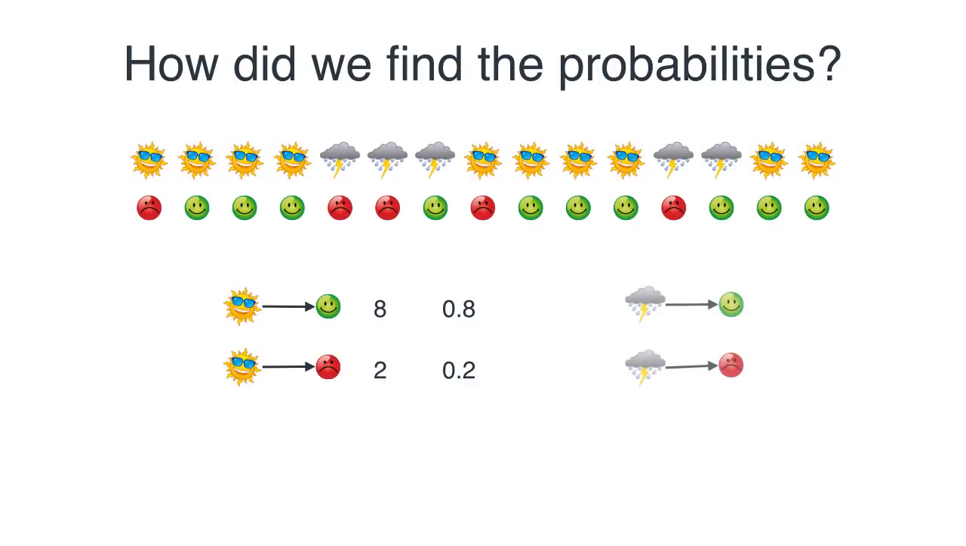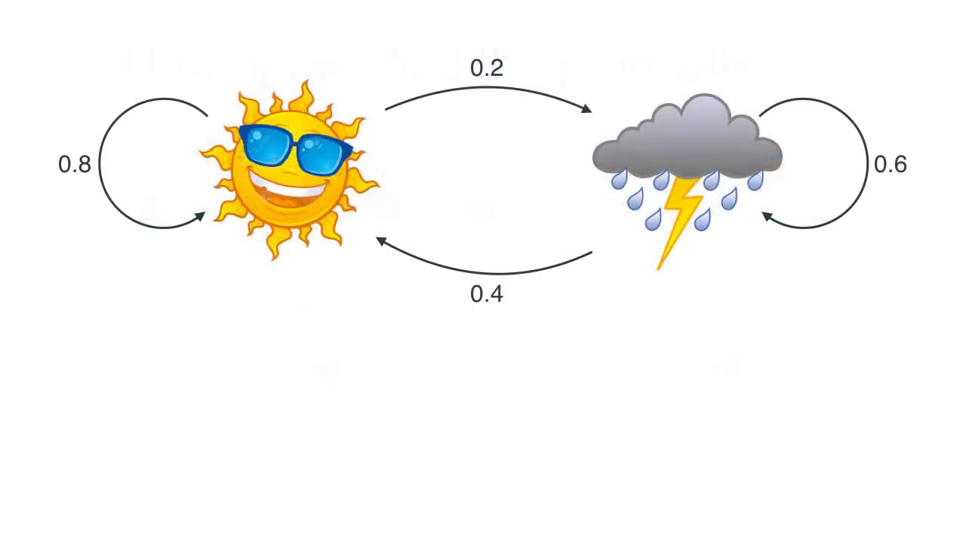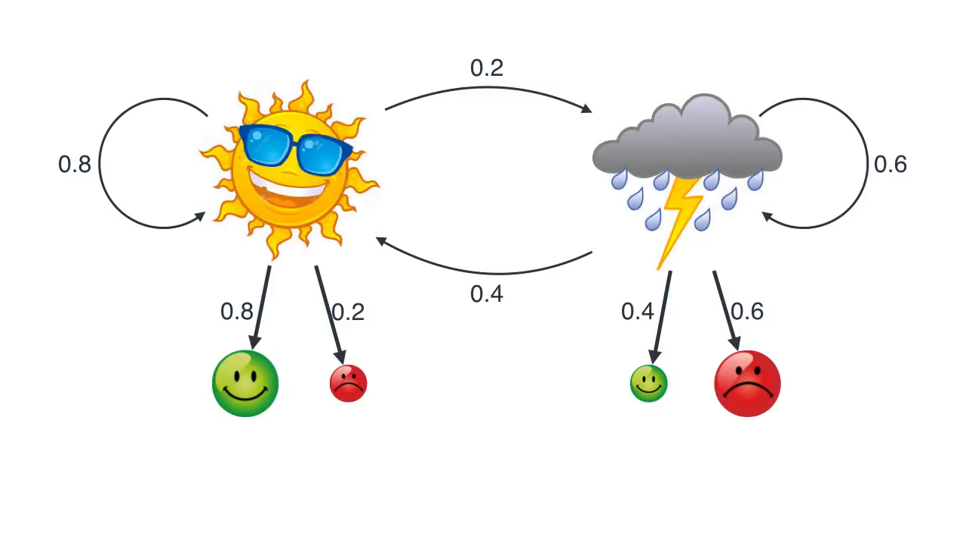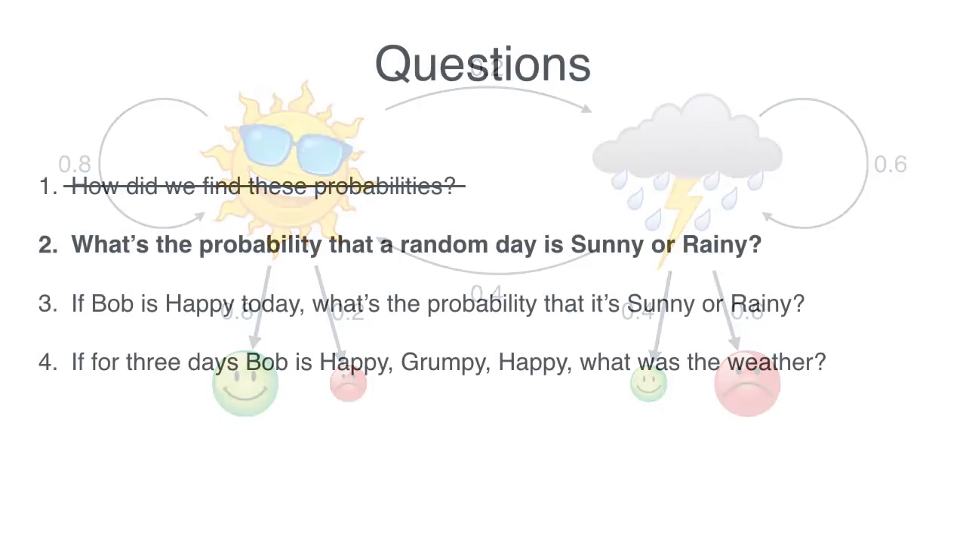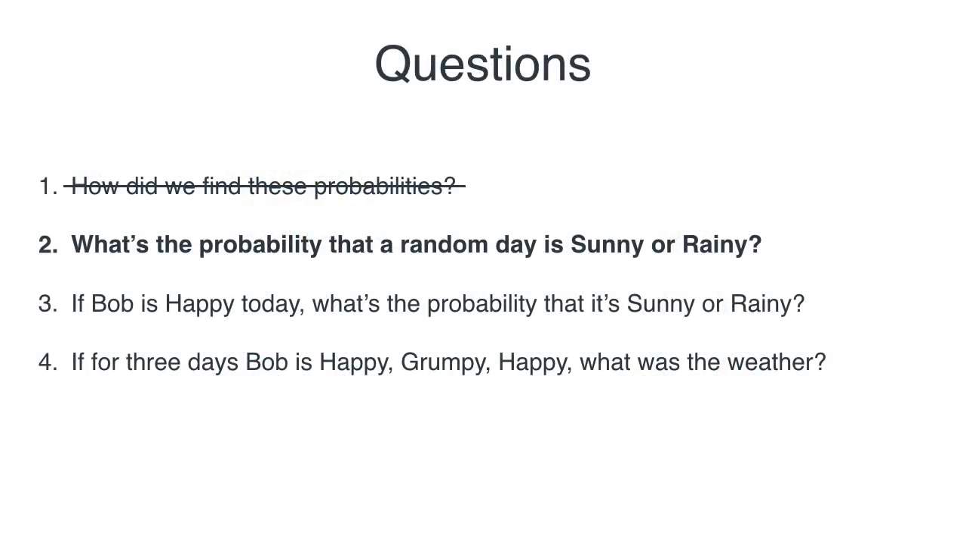And now how many times does a rainy day make Bob happy, and how many times does a rainy day make Bob grumpy? And we can count them. It's 2 and 3. So this is a 40-60 split. Therefore, this is how we calculate our emission probabilities. So question 1 has been answered. Obviously, these are just estimations of the probabilities, but if we have long enough chains, we can get pretty good estimations of what the actual probability is.